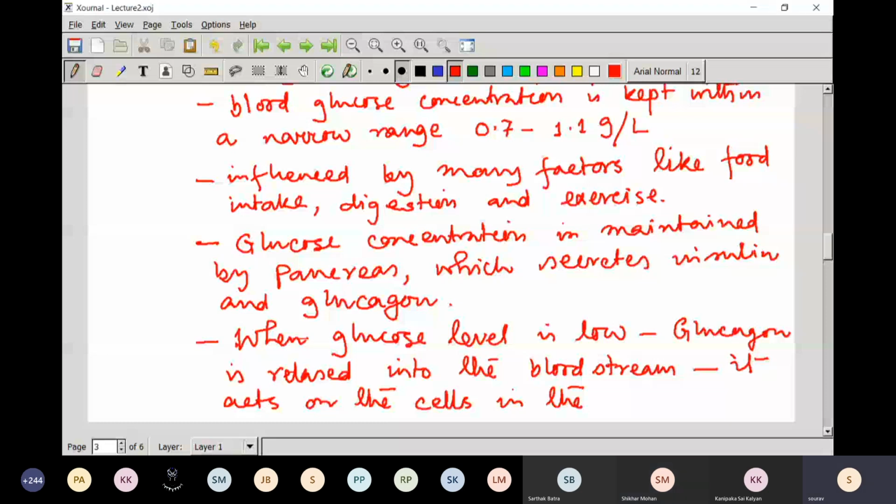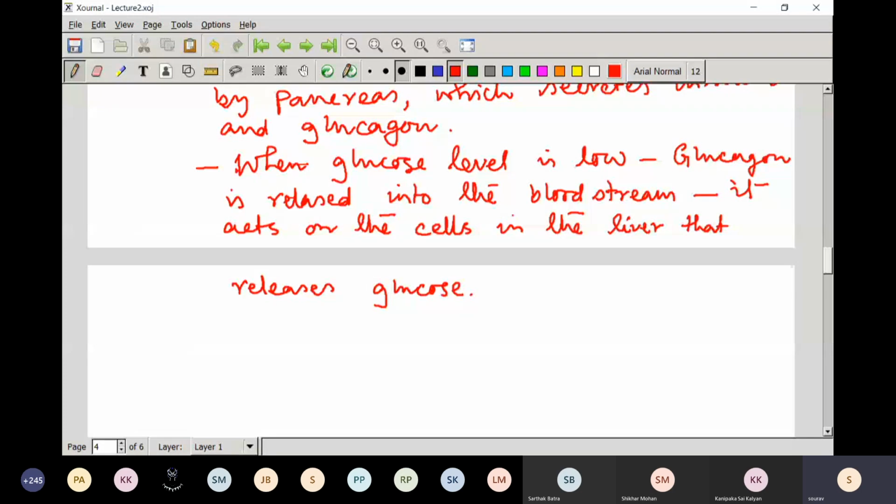So it acts on the cells in the liver that release glucose. So this is the mechanism. Whenever the glucose level goes down, glucagon is released into the bloodstream and it acts on the cells in the liver that releases glucose.